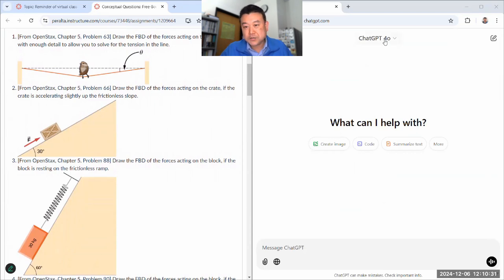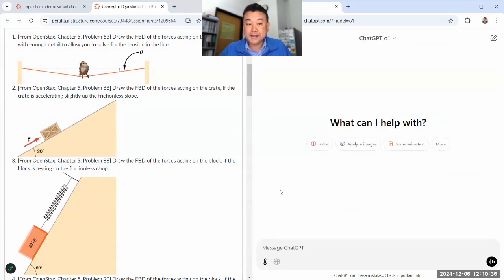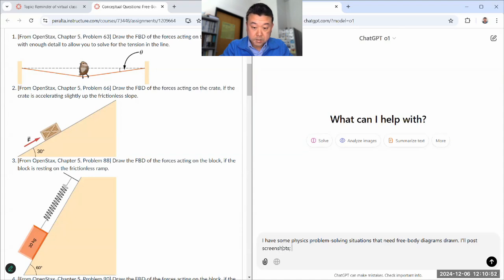Let me make sure I'm using the new model, o1, and I'll ask it to draw a free body diagram. I have some physics problem solving situations that need free body diagrams drawn. I'll post screenshots.